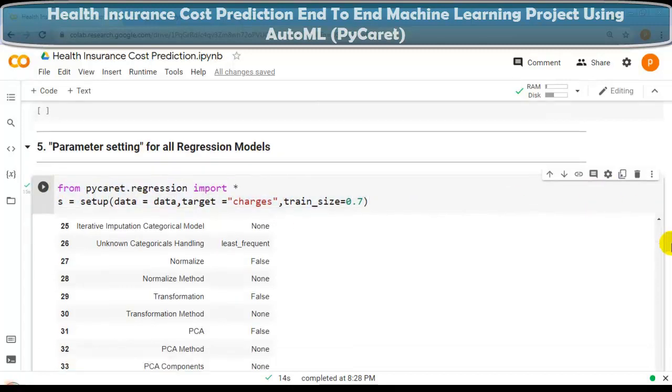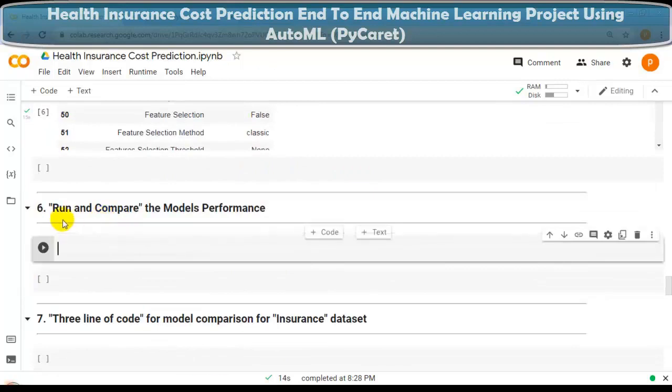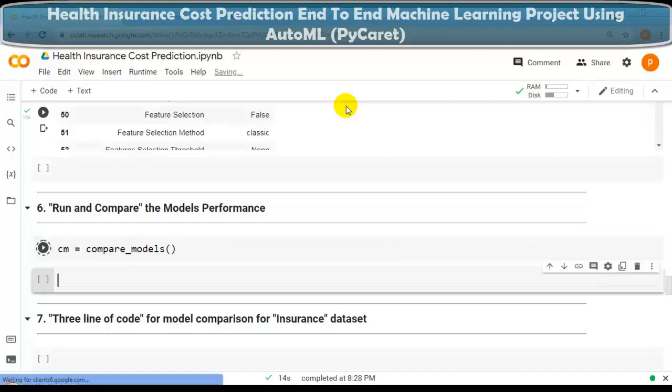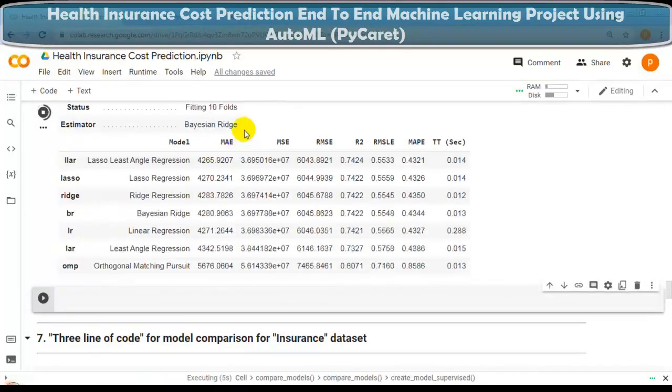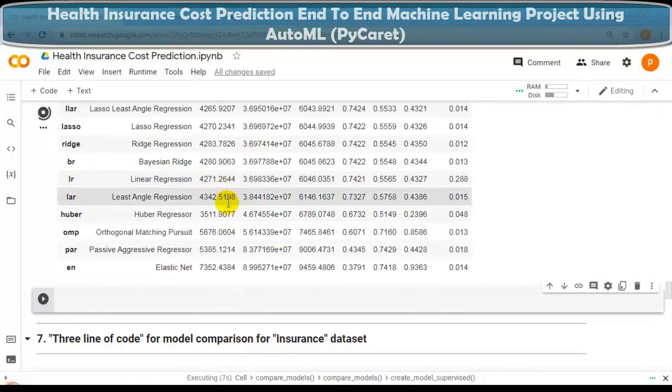So now our next question. In this question, we have to run and compare the models' performance. For that, we have to use just one function, compare_models. Let me assign it to one variable, cm. You can use any name. Let me execute this cell. As you can see, by default it is performing 10-fold cross validation.